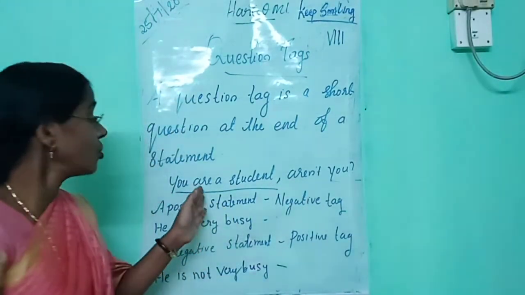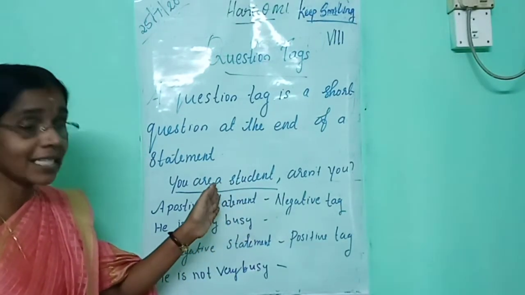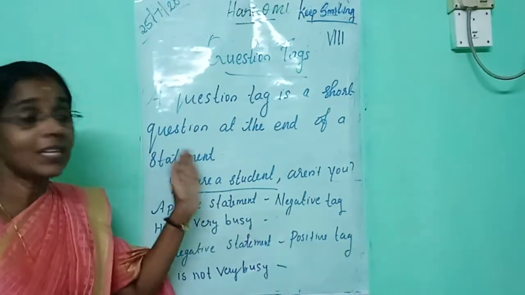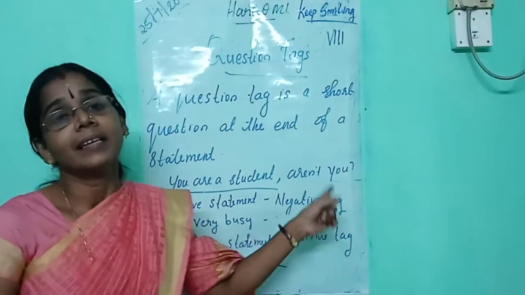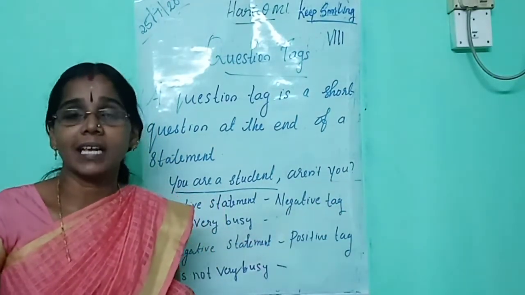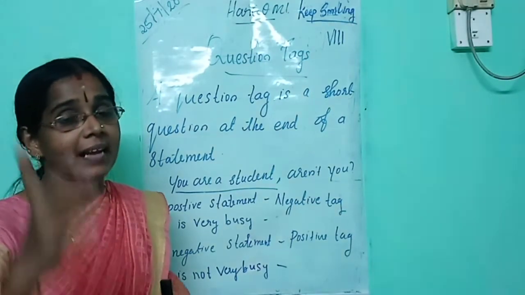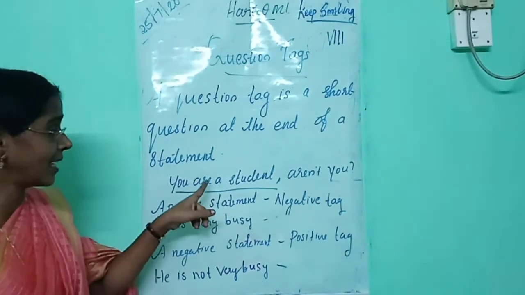Listen: you are a student. This sentence is positive because there is no "not" in it. If the sentence is positive, you should write the negative tag. How will you write it? At first you identify the helping verb from the given sentence.